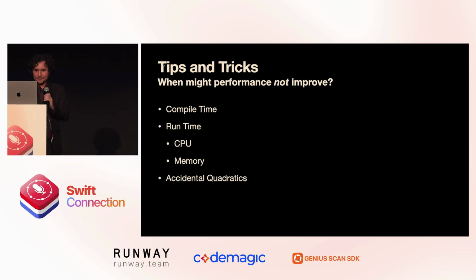Do not use CowBox. There's also a situation I know about called accidental quadratics. Some of you may have seen this before. There can be some situations where you have a for loop that is performing many iterations, and every iteration is performing a mutation on a CowBox struct. In some situations, every iteration is copying all of the data storage, and this can slow down your performance.